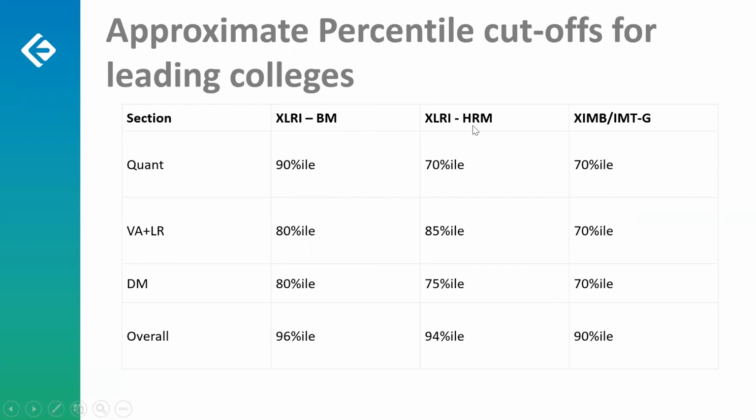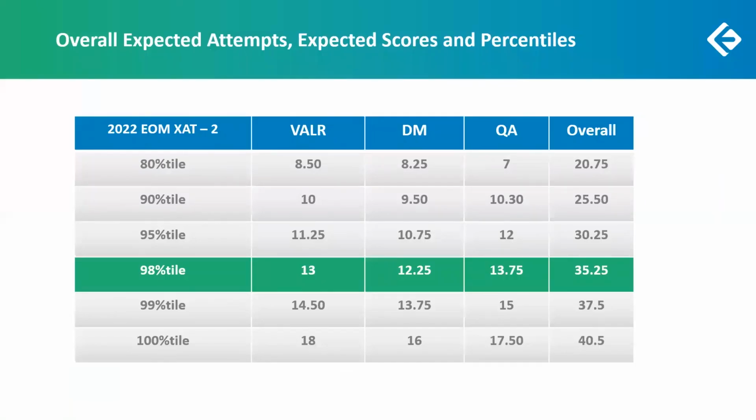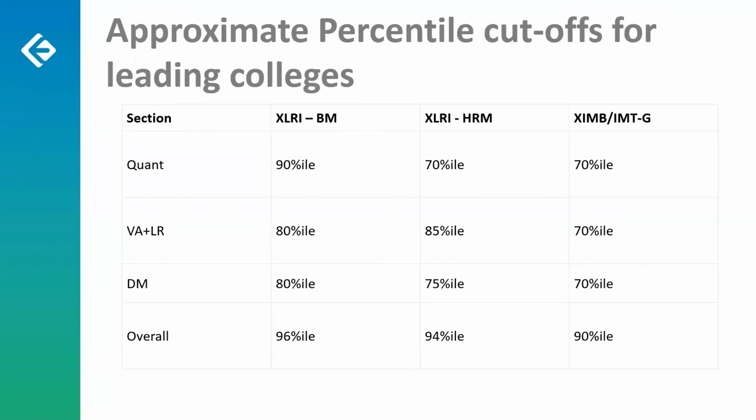Whereas for the HRM program, the expectation from quant is lower. You can see that around 70 percentile, which is lower than your 80 percentile. So you don't even need to look for a score of 7, much lower than that.